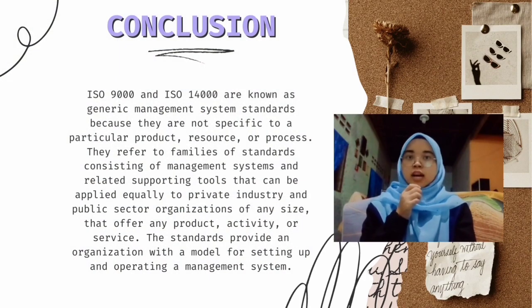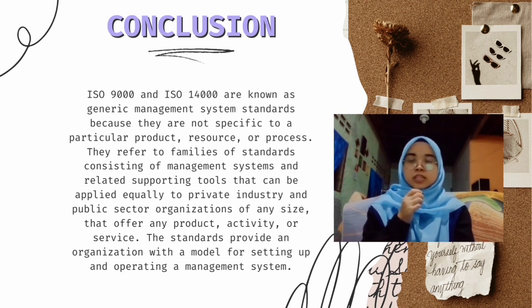Conclusion. In this topic, ISO 9000 and ISO 14000 are known as generic management system standards because they are not specific to a particular product, resource, or process. They refer to families of standards consisting of management systems and related supporting tools that can be applied equally to private industry and public sector organizations of any size that offer any product, activity, or service. The standards provide an organization with a model for setting up and operating a management system.